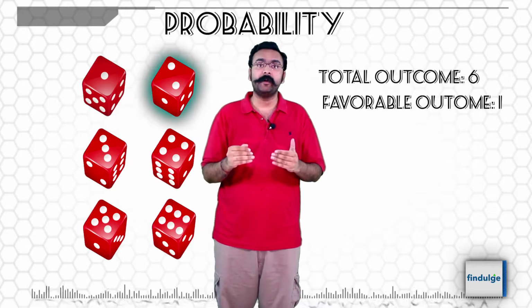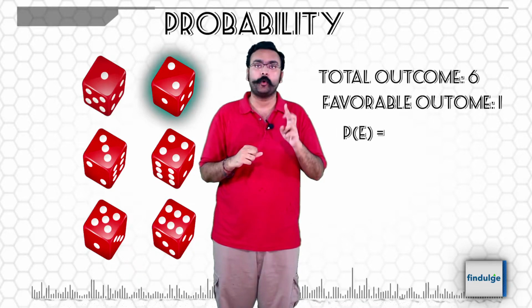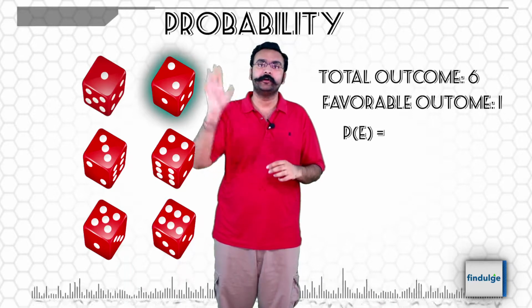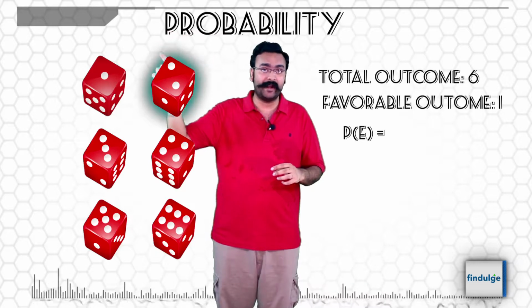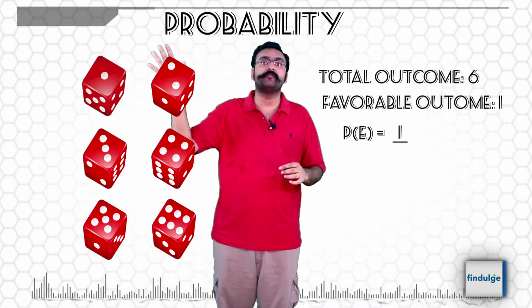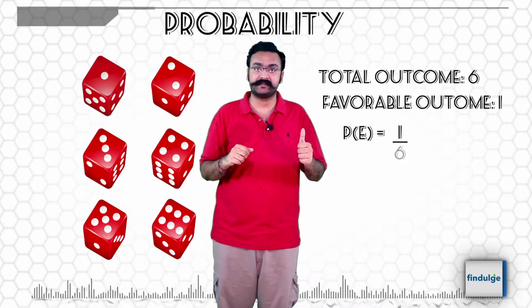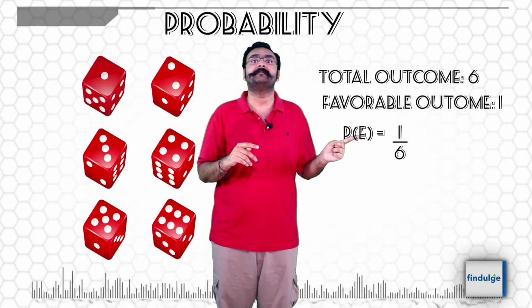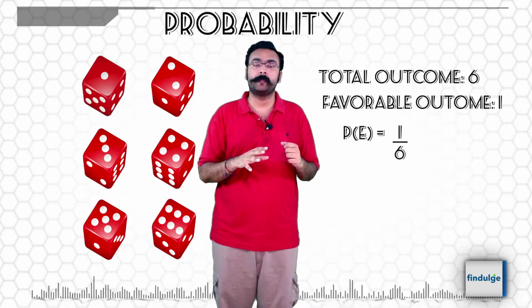So the probability of my event E, which is throwing 2, will be, the throwing 2 means only one event, so 1 divided by all of my possible outcomes, 1, 2, 3, 4, 5, 6, total 6. 1 divided by 6 is the probability of throwing 2.